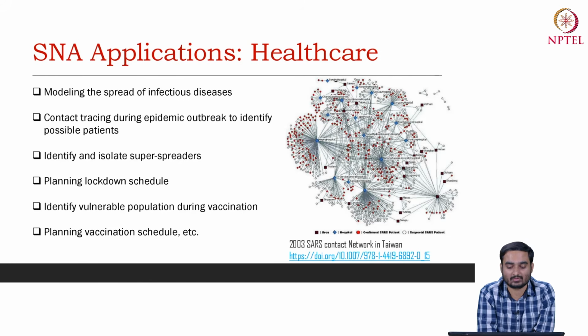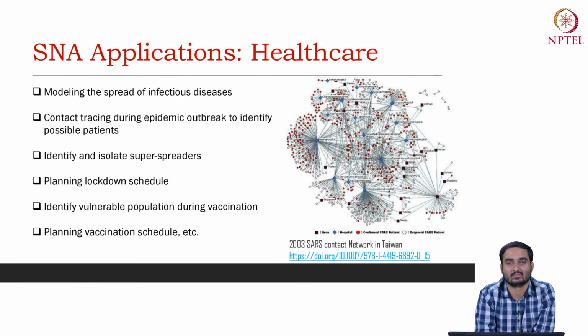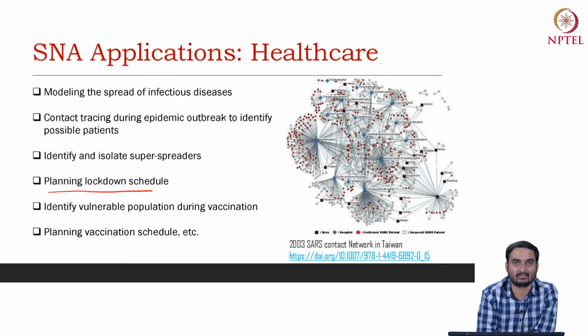If we understand how such things spread, we can also come up with policies. For example, a lockdown policy. We can't afford unlimited lockdown. So what would be the typical lockdown policy that a government should adopt to stop the spread of the virus?